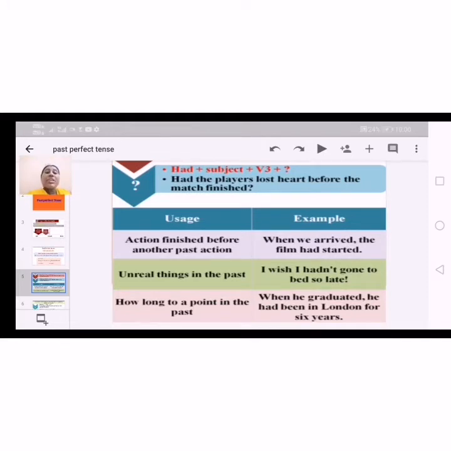These are the kinds and uses. First, an action finished before another past action, as I just told you. Example: when we arrived, the film had started. By the time we arrived, the film had started. Before another past action, the earlier action will be complete. We arrived is a past action, and before it, the film had started.